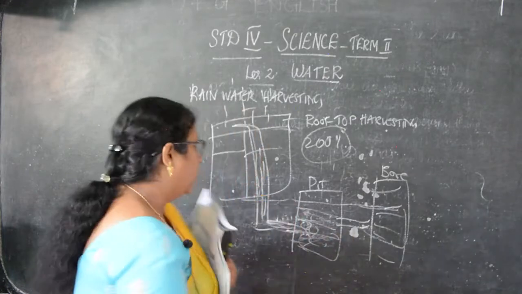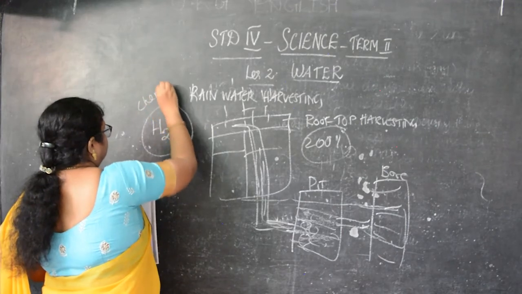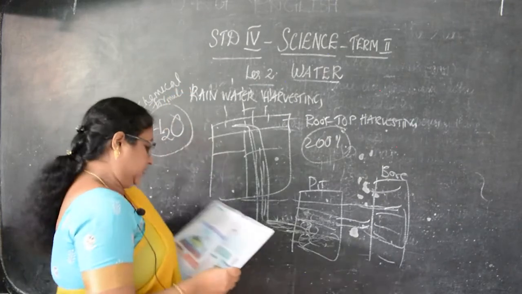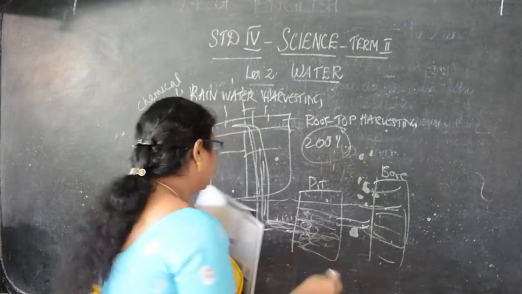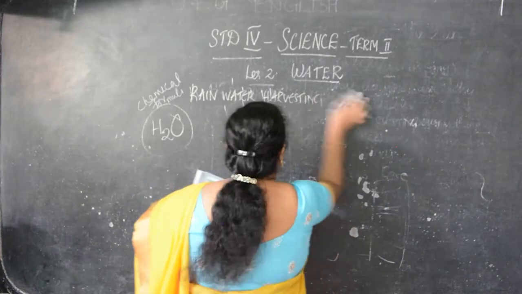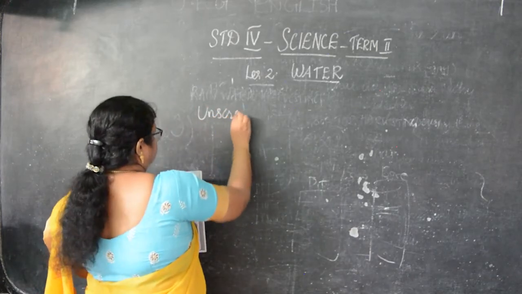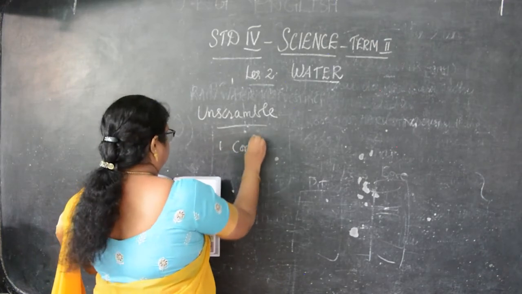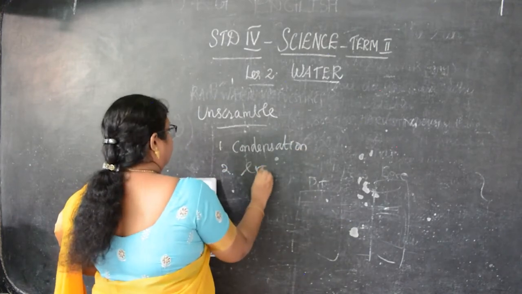H2O is the chemical formula of water. So the chemical formula for water is H2O. Okay. Then in the same page, try to answer. Unscramble the words and fill in the blanks. The first they have given: unscramble the words. So the first one is condensation. Next, evaporation.